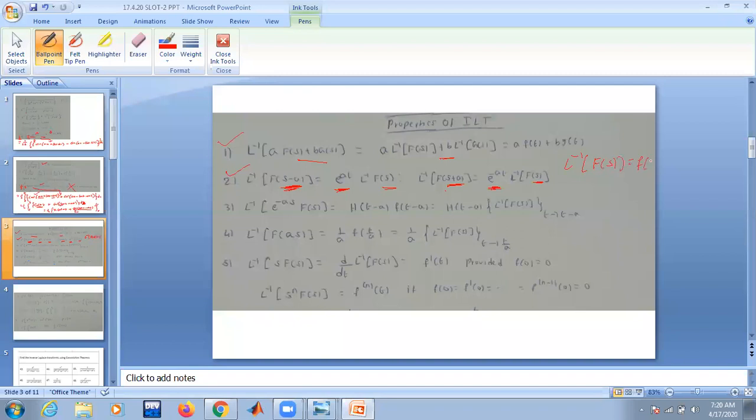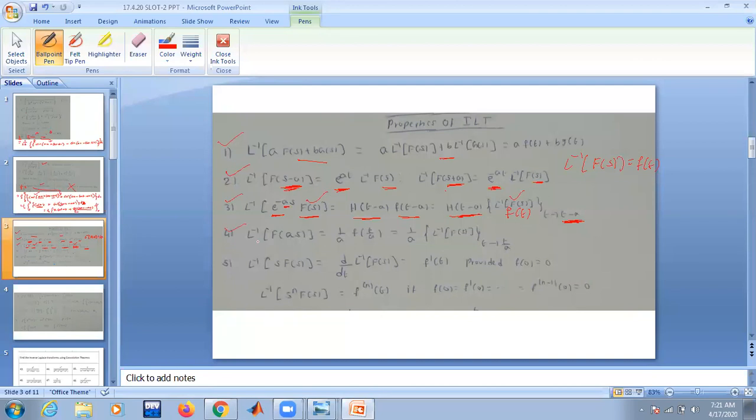f of t. Now, what does the second shifting theorem say? Whenever your function is multiplied with an exponential e power minus as, then multiply with h of t minus a to L inverse of F of s. What is L inverse of F of s? Function of t. Replace that function of t with t minus a. So the answer is going to be h of t minus a into f of t minus a.